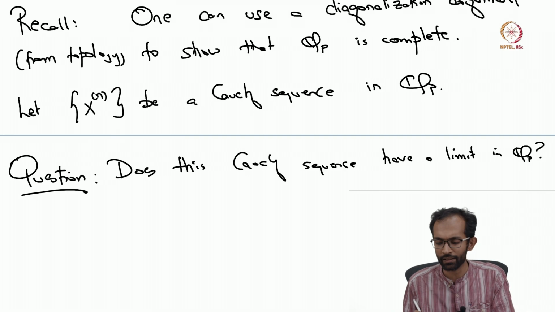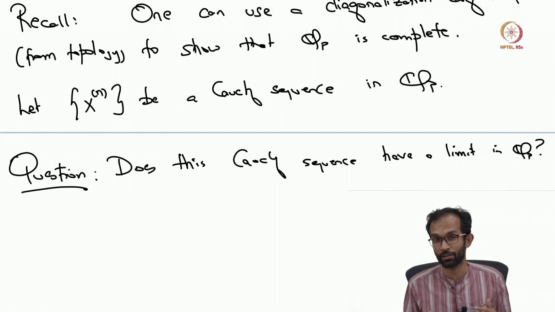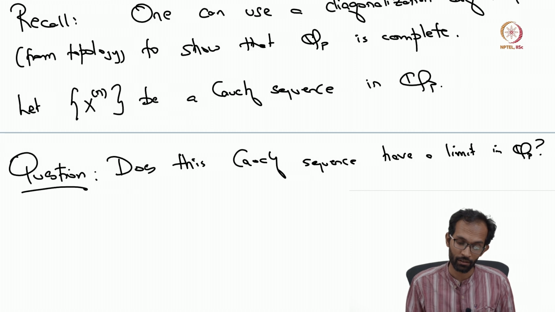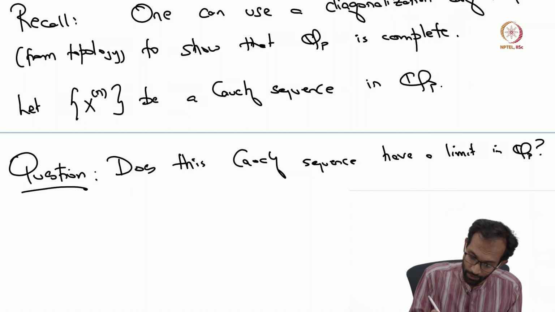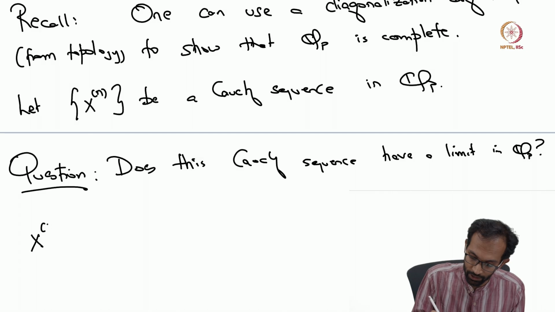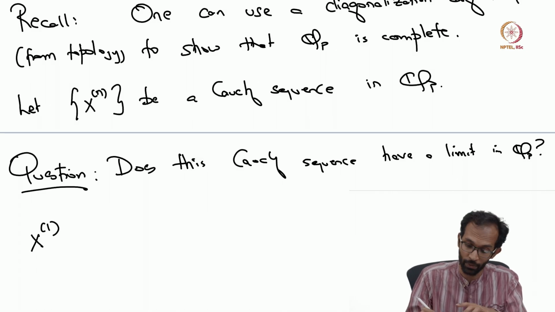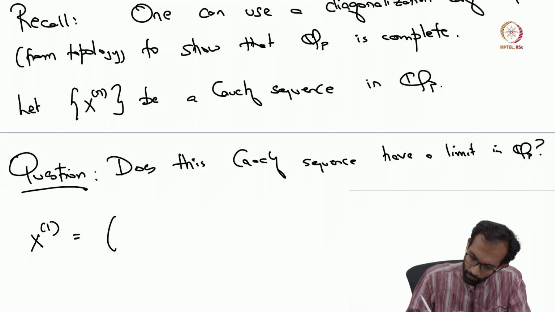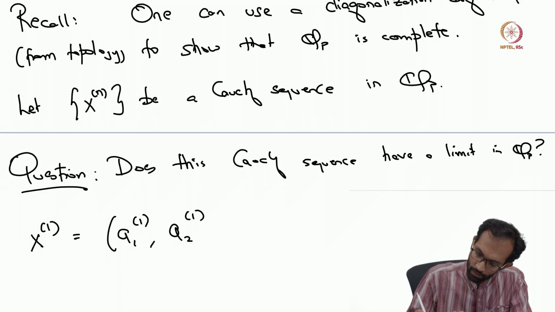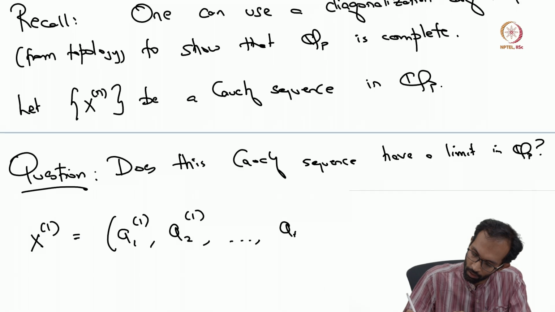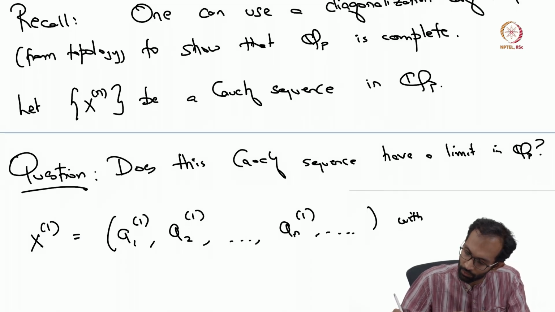And so one of the obstacles is that you're taking Cauchy sequences of Cauchy sequences. So for example, if you look at the first element of this Cauchy sequence, that itself is a Cauchy sequence, where each element of this Cauchy sequence, let's call it a_{n1}, belongs to Q.